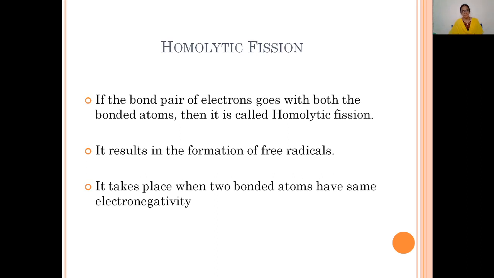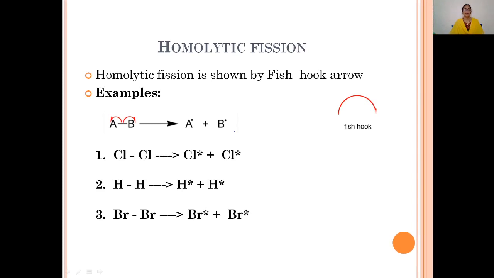Generally, homolytic bond fission takes place when two bonded atoms have the same electronegativity. In the examples we have discussed, both chlorine atoms have the same electronegativity. Whenever atoms have the same electronegativity, bond fission produces free radicals.